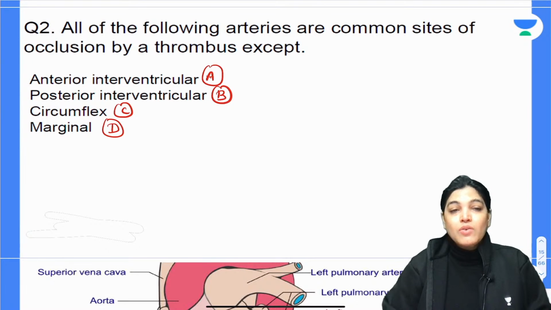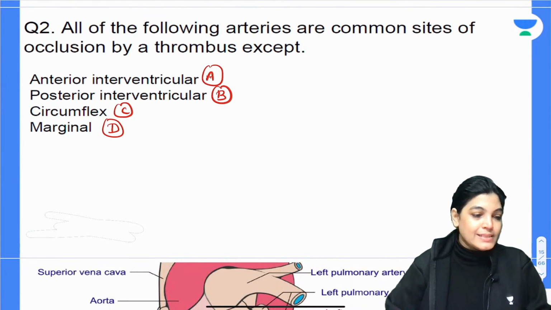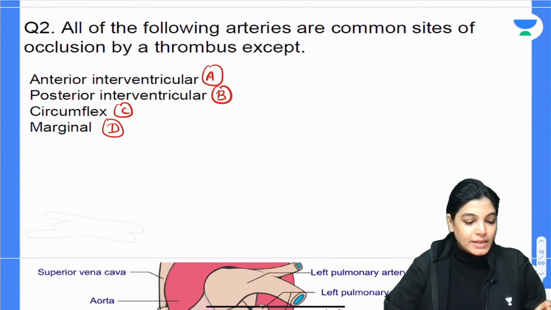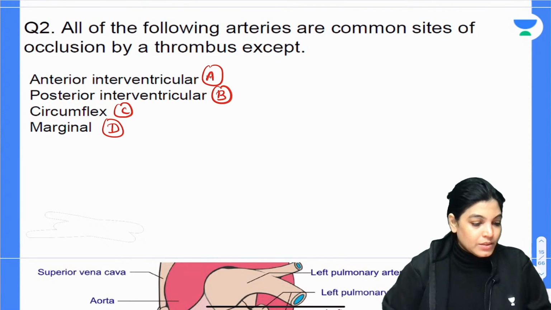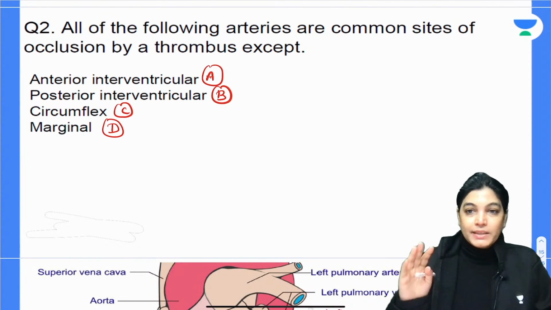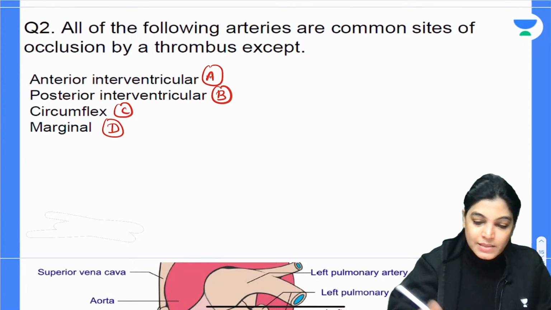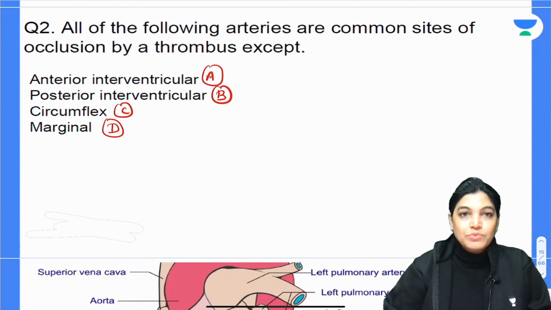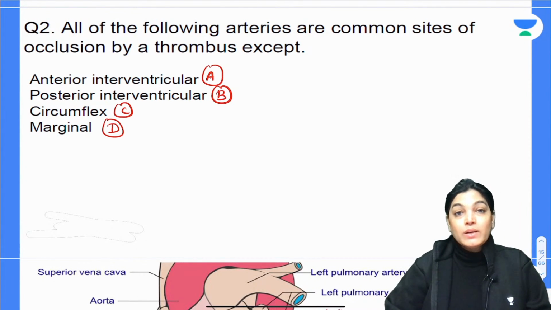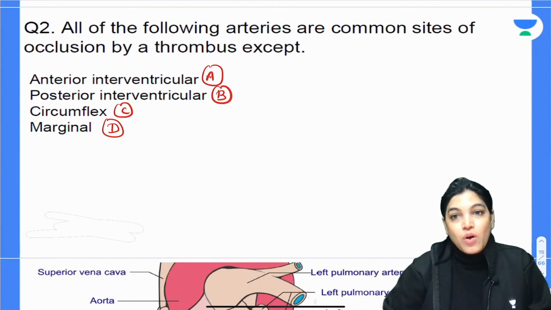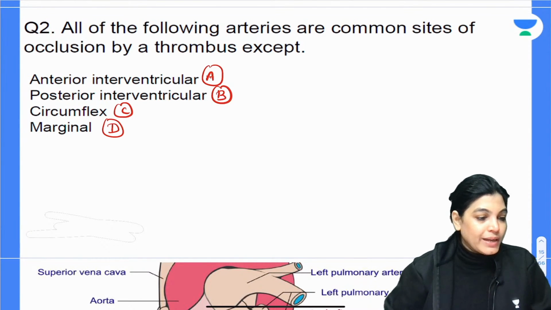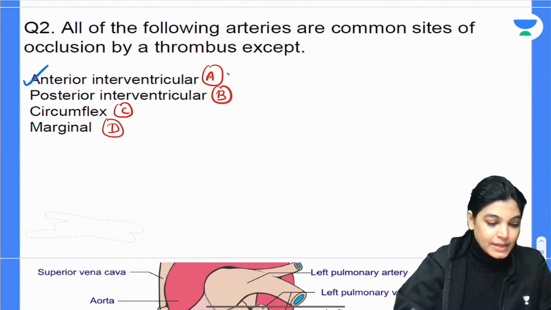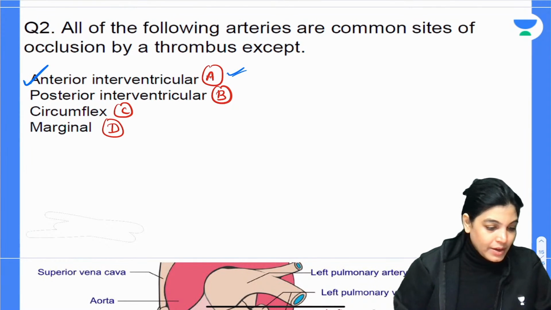All of the following arteries are common site of occlusion formed by the thrombus except. Okay, so I am just waiting for your answer. Please mark the correct answer, my dear aspirants. I will just wait for 30 seconds for every MCQ. This question is particularly asking in which of the following arteries thrombus formation is most commonly seen. So if I have to mark the correct answer, I will go with anterior interventricular artery, A, as the correct answer. So I got an answer, okay.